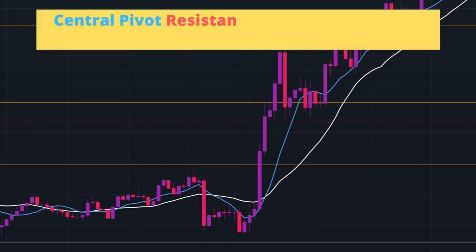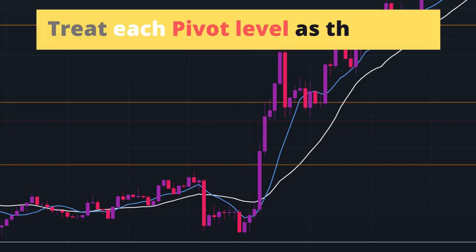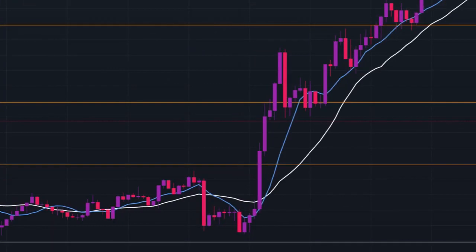It doesn't matter if it's the central pivot, a resistance, or any of the support levels. We will treat each pivot level as the same. In this chart, the price breaks above this pivot level, and it becomes our entry trigger. We will place a buy order above the high of this candle.